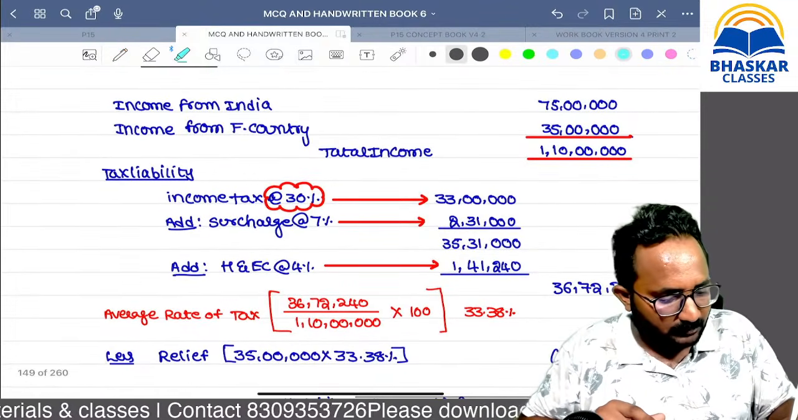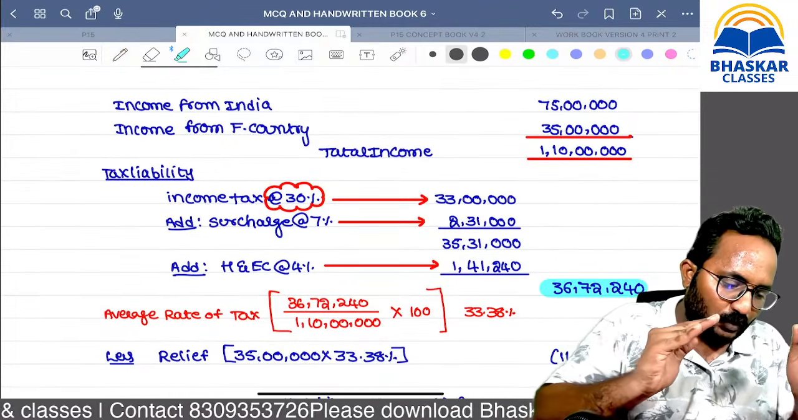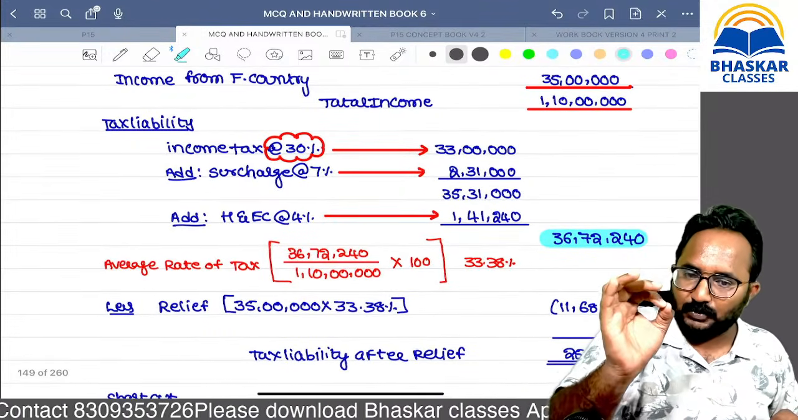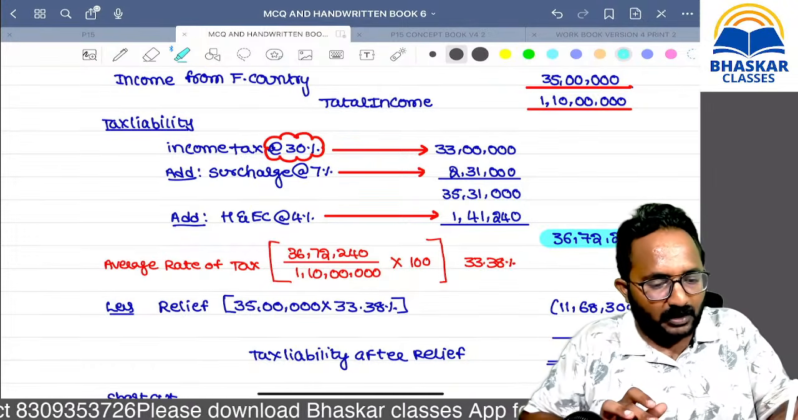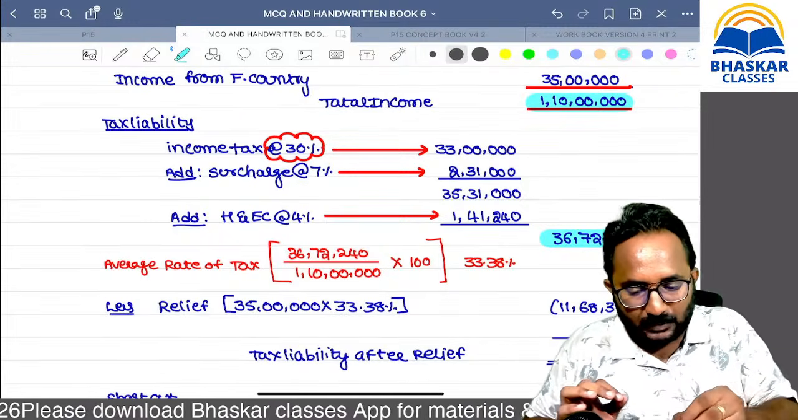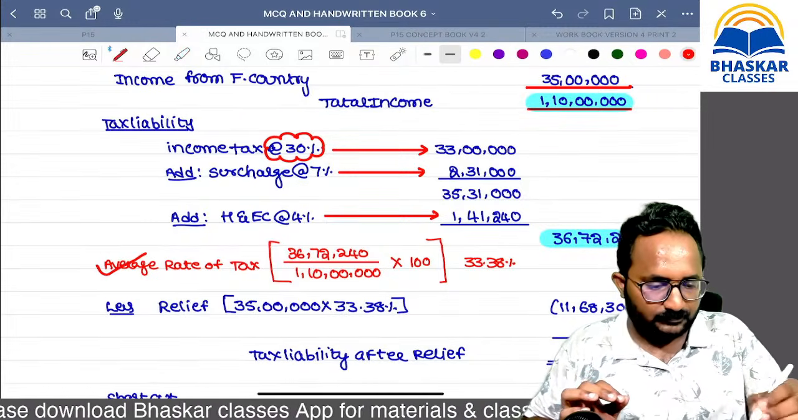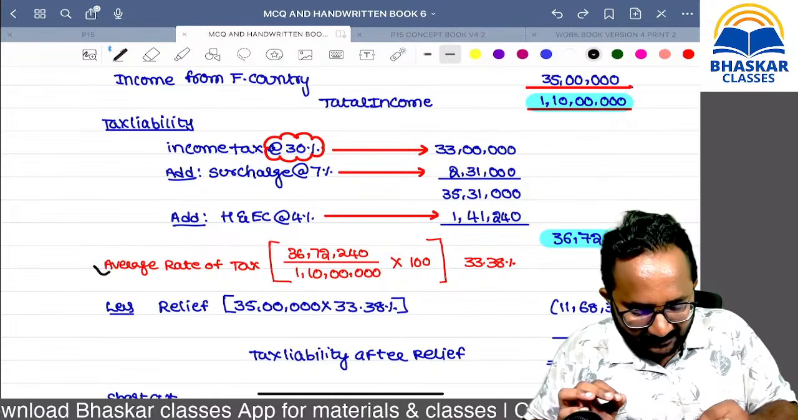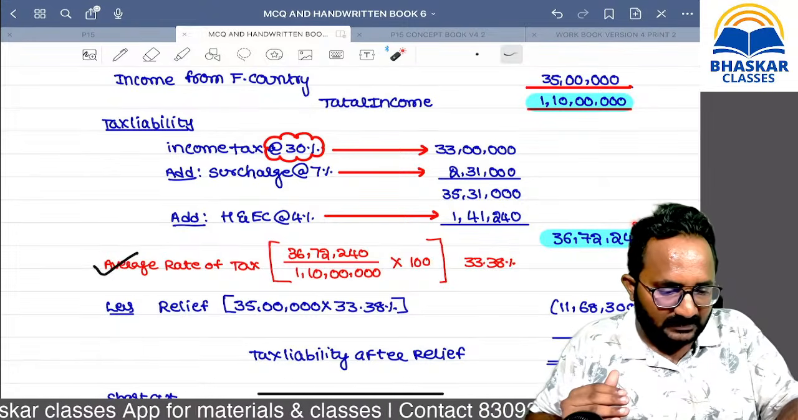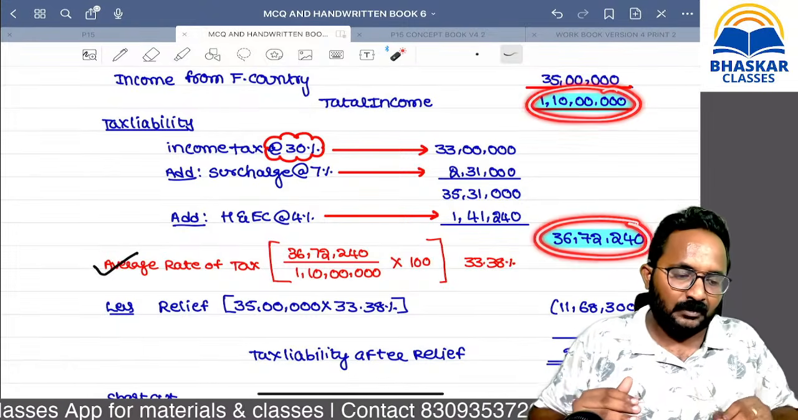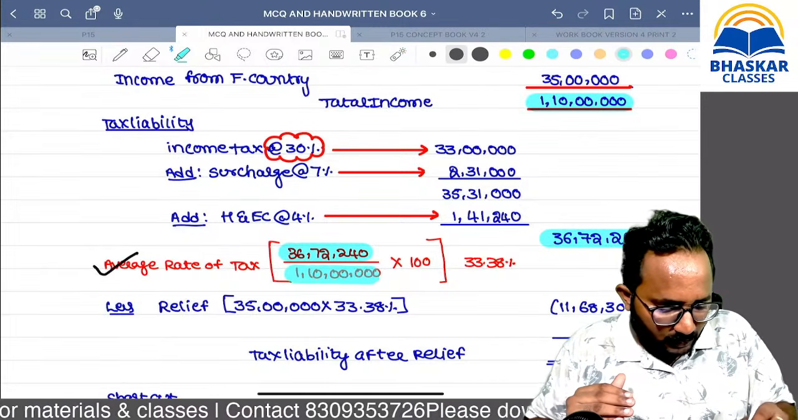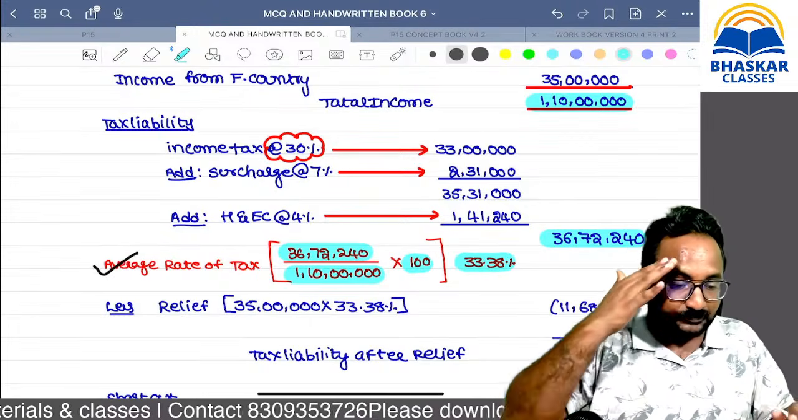Tax liability we got is 36,72,240. On what amount did we collect this tax? 1 crore 10 lakh. So please calculate the average rate of tax. While calculating the average rate of tax, on this amount we collected this tax. So the tax payable divided by the net total income into 100, you will get this rate.